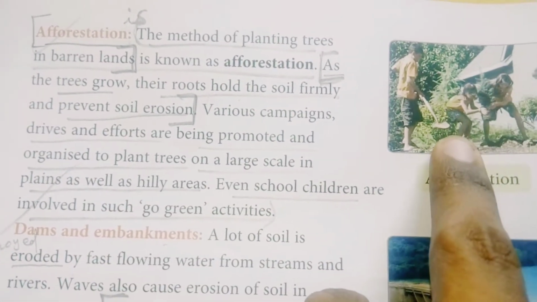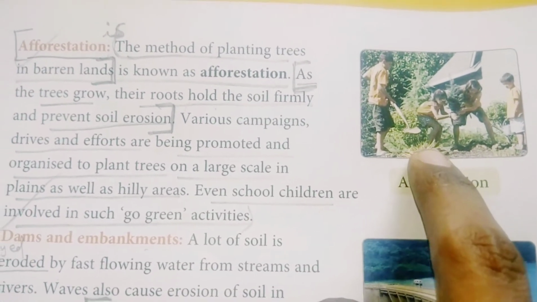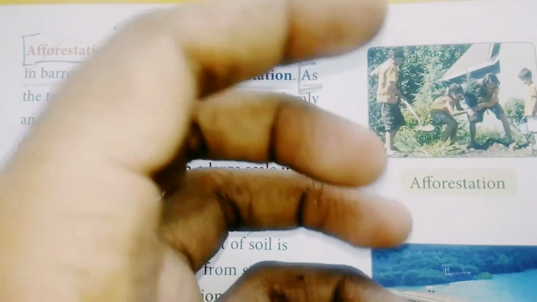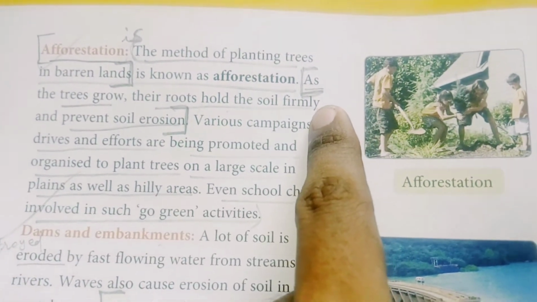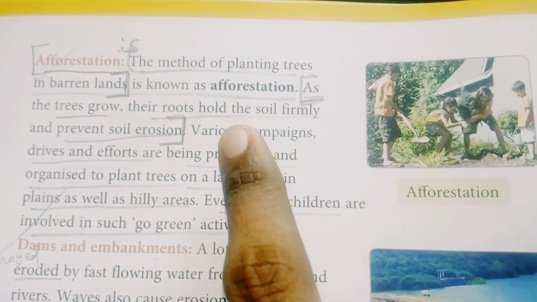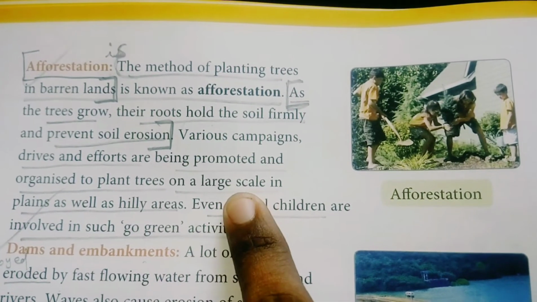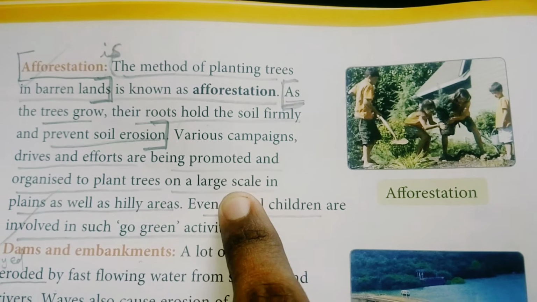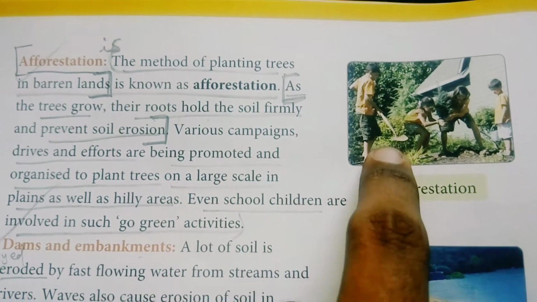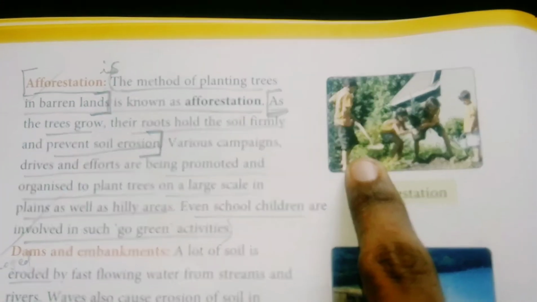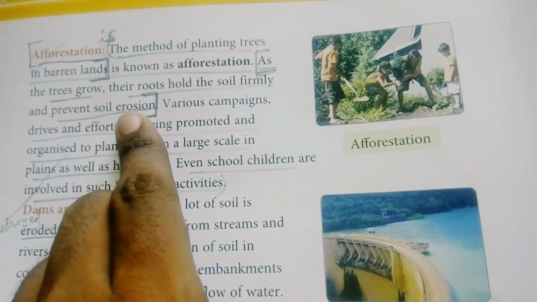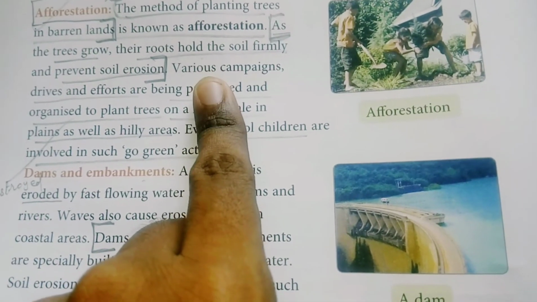And as the trees are grown, their roots hold the soil firmly. So when the plants are grown in this type of land, they hold the soil tightly. Firmly means tightly, and it prevents the soil erosion. And this will be well known for the children. Okay, you all might be well known with this. When the plantation program is being held at your school, this would be really helpful for preventing the soil erosion. So in this way the afforestation method is perfect for preventing the soil erosion.